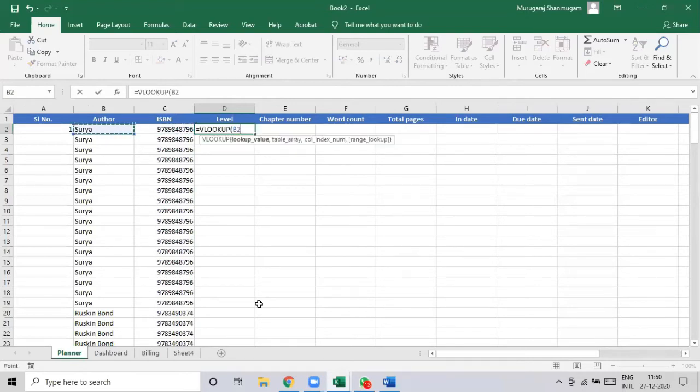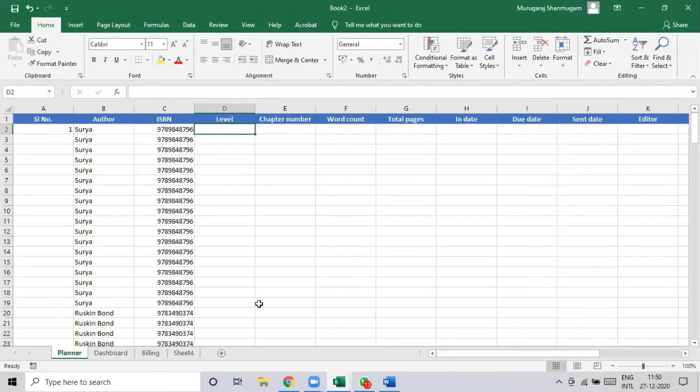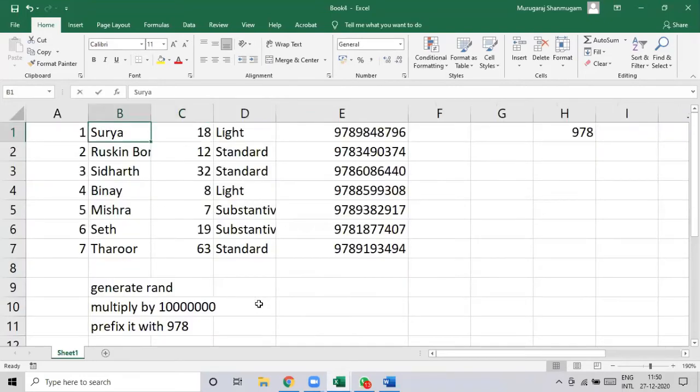Now we have 2 values to look up to start as a reference point. One is the name of the author and the other one is ISBN, isn't it? So we have the name of the author against which we can find the level of editing, or the ISBN against which we can find the level of editing. But unfortunately, VLOOKUP will not let you refer from the right. You cannot look from the right to the left. You can always go from left to right.